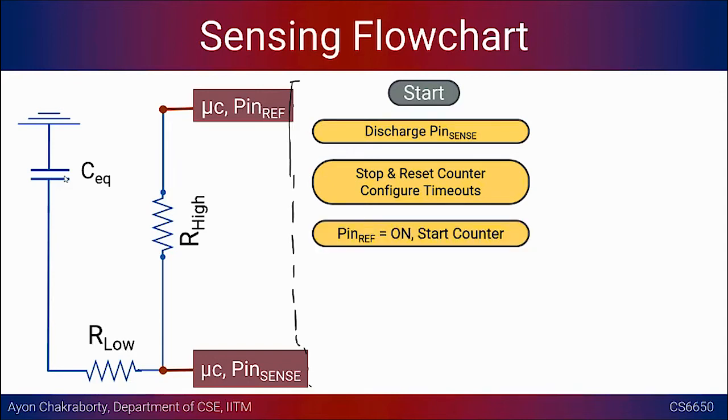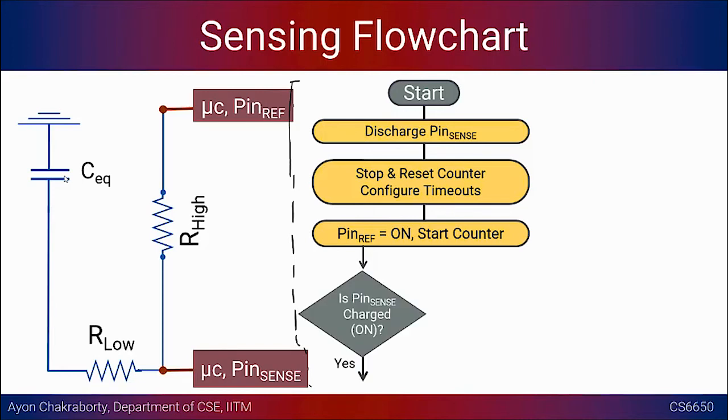Okay, and after that, we want to turn this pin ref on and immediately start the counter. Okay, what does on mean? If you are using these digital input output pins, we can simply say that we are putting a 5 volt voltage on the pin reference, and then immediately we want to start the counter. So that is the first part that we want to do. Okay, this is exactly what some of you have suggested. So there is absolutely no difference from what has to be done.